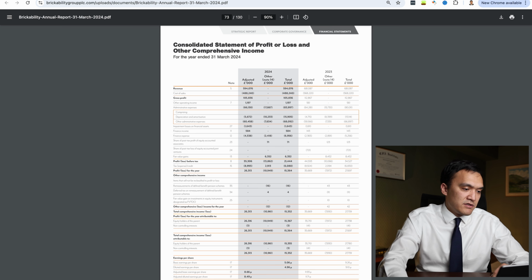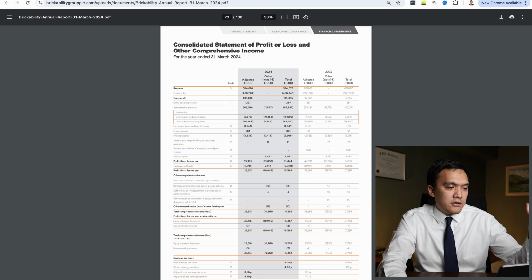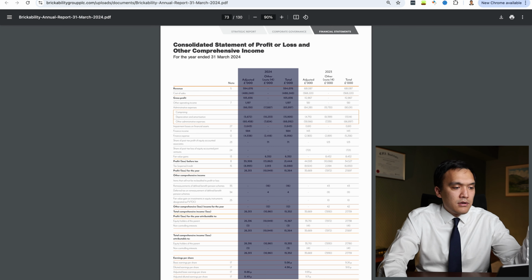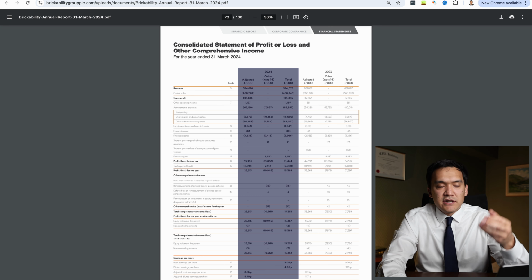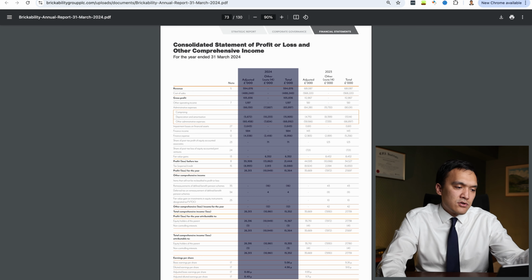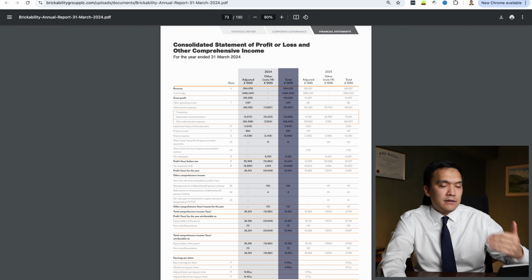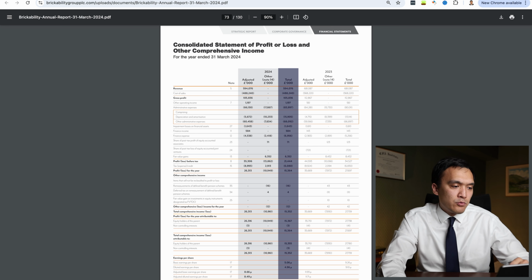So we go to page 73, and here we can see that for 2024 there are three columns: adjusted column, other column, and total column. I would suggest that at screening stage we ignore adjusted and other column and just focus on the total column. And at a later due diligence stage we will explore why they made all the adjustments.